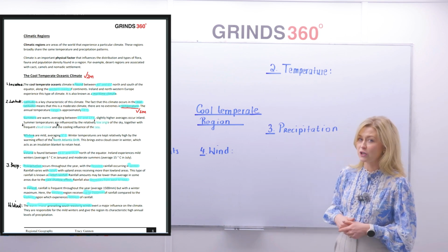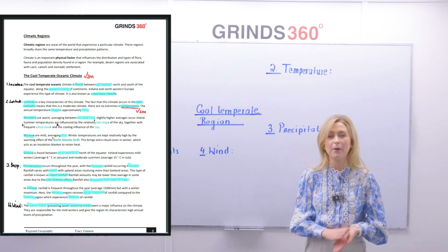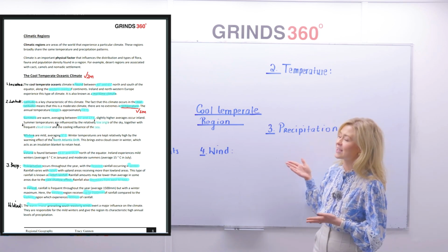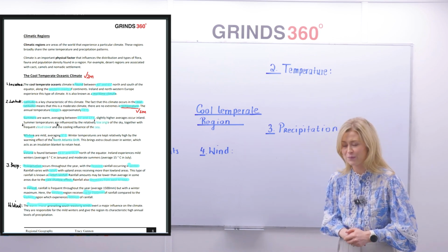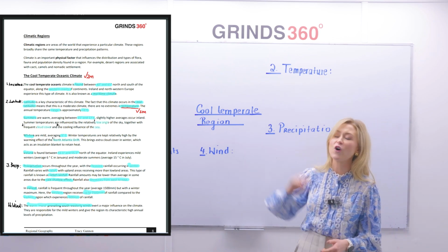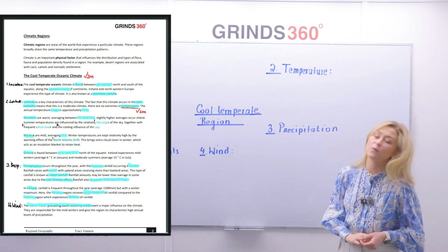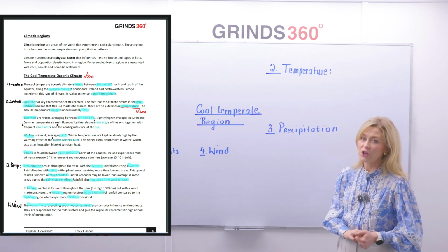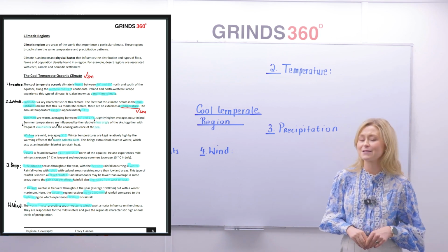Now we're going to start as per usual. You'll see my very messy writing along the left-hand side, breaking this essay up into bite-sized chunks. We're going to be breaking this essay up into 6 chunks, and you're also going to find it across the page. So on the left-hand side of the first paragraph, below the words cool temperate oceanic, I want you to write down number 1. Number 1 here is location. I'm going to start by discussing where a cool temperate oceanic climate is experienced.